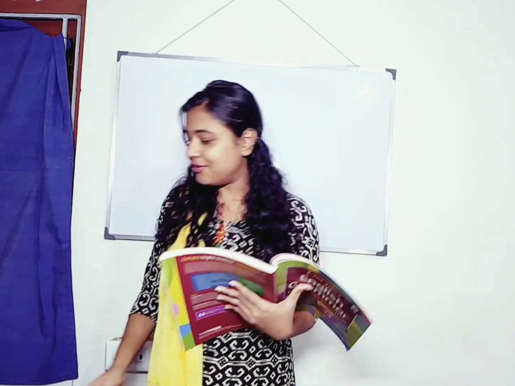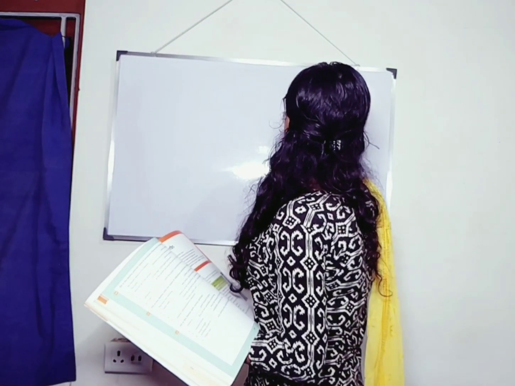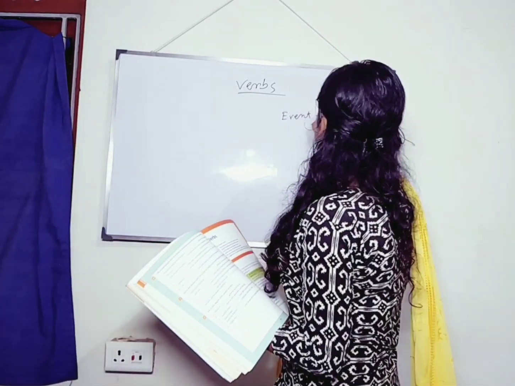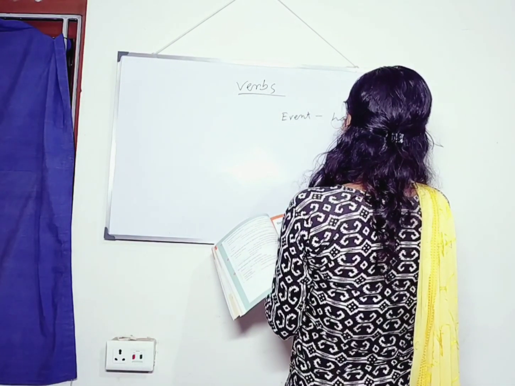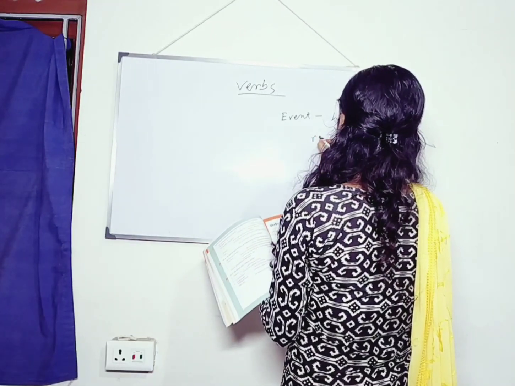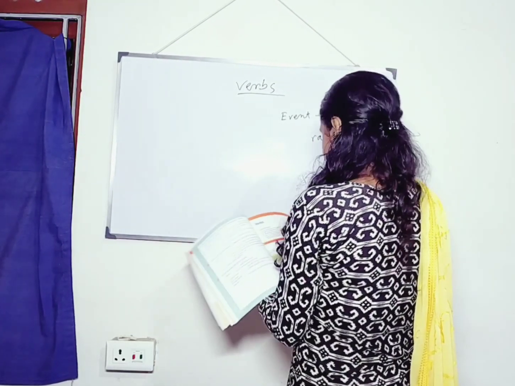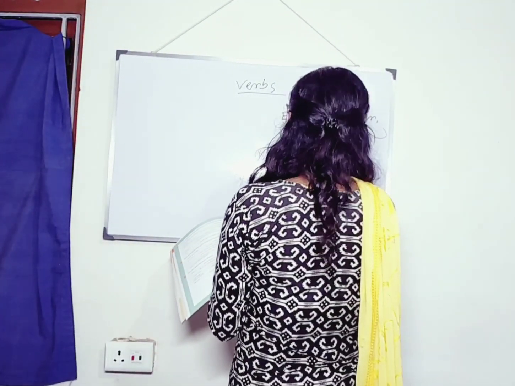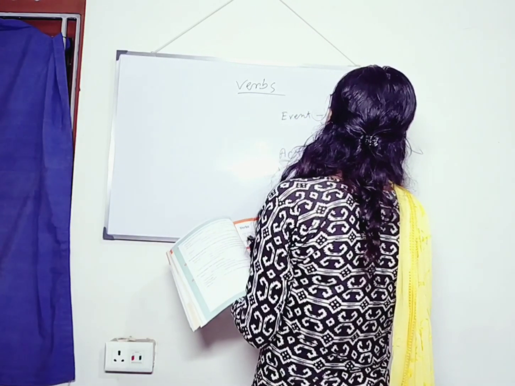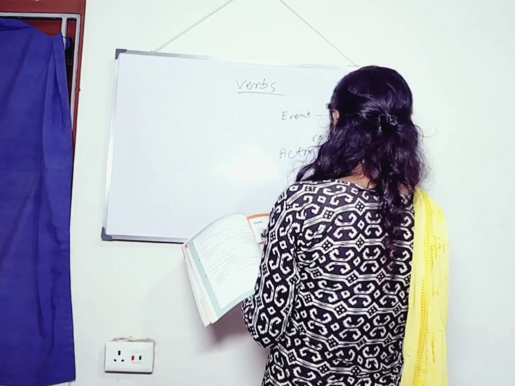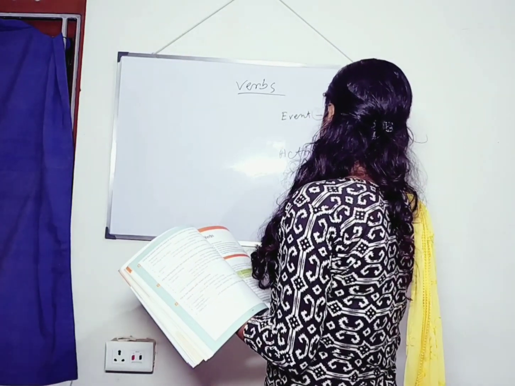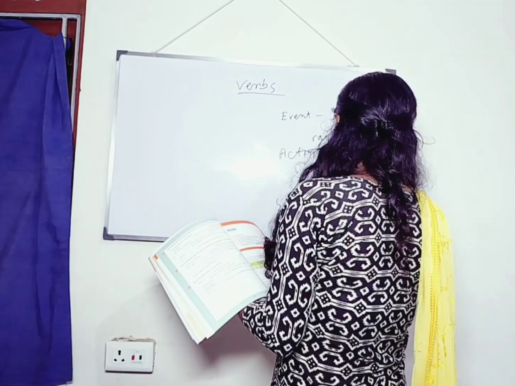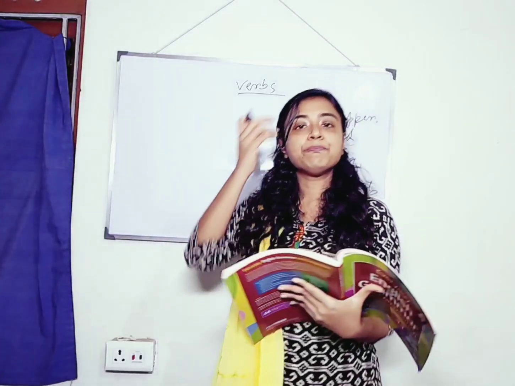Rain can be an event, right? Before we start, we should write the name of the chapter, that is verbs. An event is something that happens, like rain. Then action. Action is what? Sing, talk, sleep, right? Then state. State is what? Is, was and exist and so on, right?